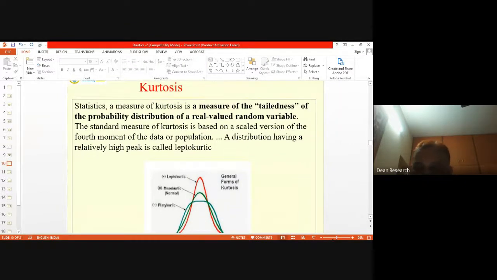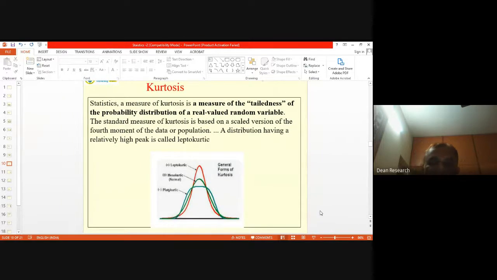Because I have increased the font size. If I use the slide mode, then there is a problem. Anyway, I am showing that.